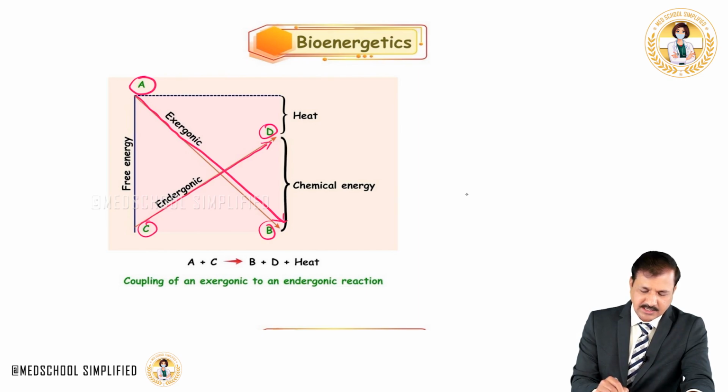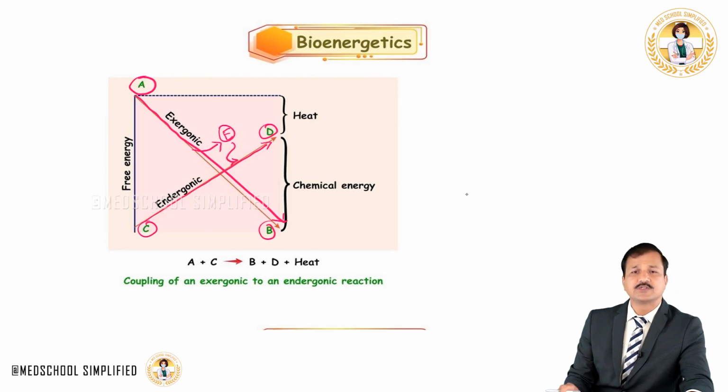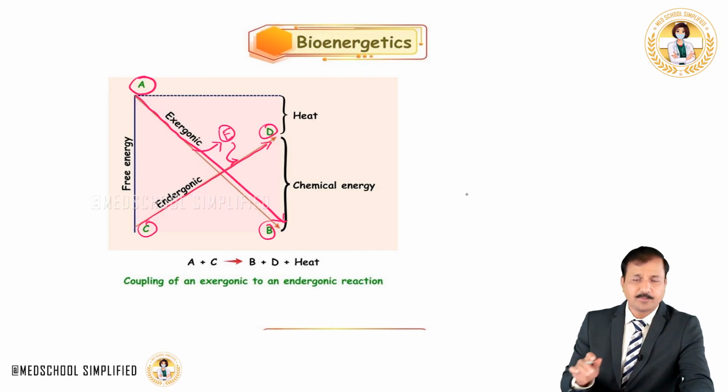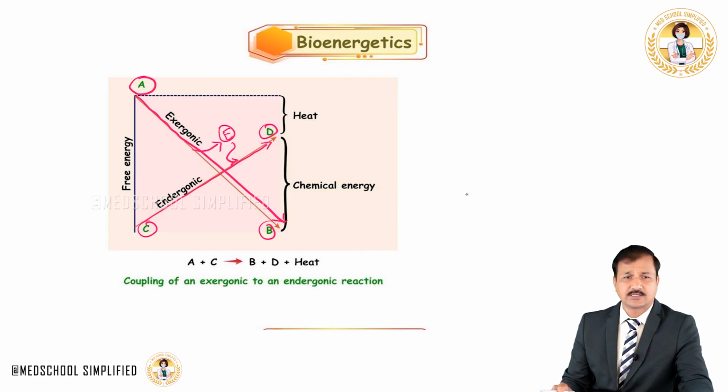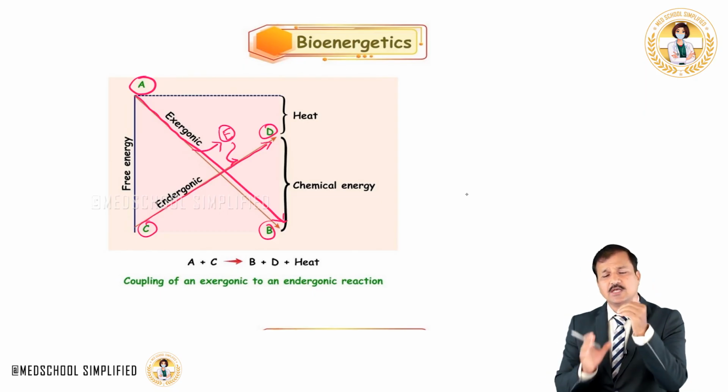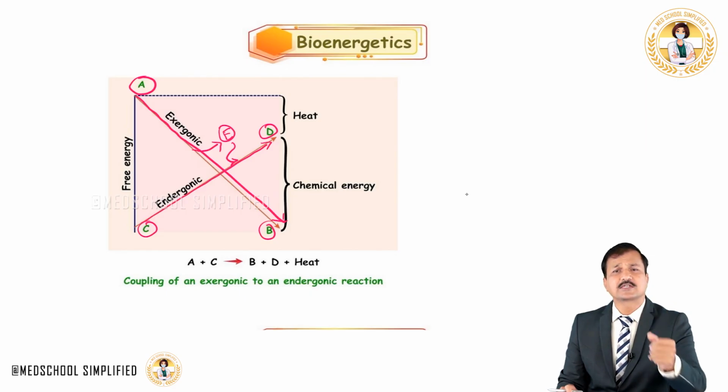So the energy is released into the system, and this energy is coupled with an endergonic reaction, which is reactant C going from a lower energy level to a product D at a higher energy level. So basically coupling is done here. The A to B reaction is coupled with the C to D reaction. So with that coupling, the reaction is made possible.